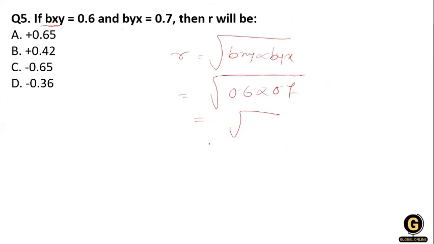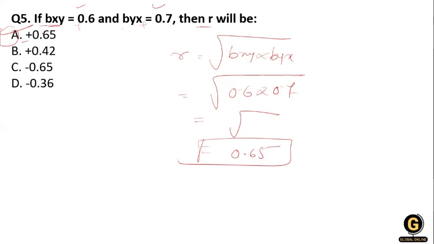When we calculate it, the answer will be 0.65. So is it minus or plus? Yes, plus, because the correlation coefficient carries the sign of plus, so the answer will be plus.